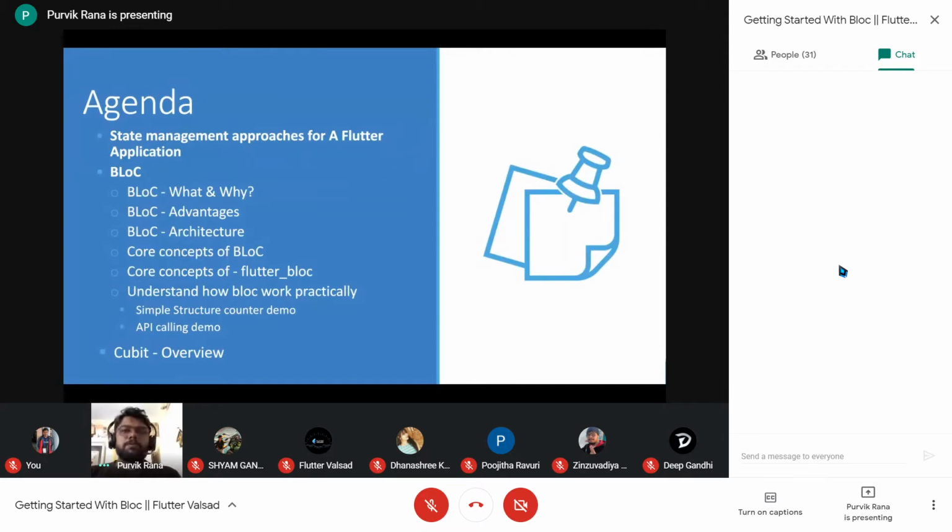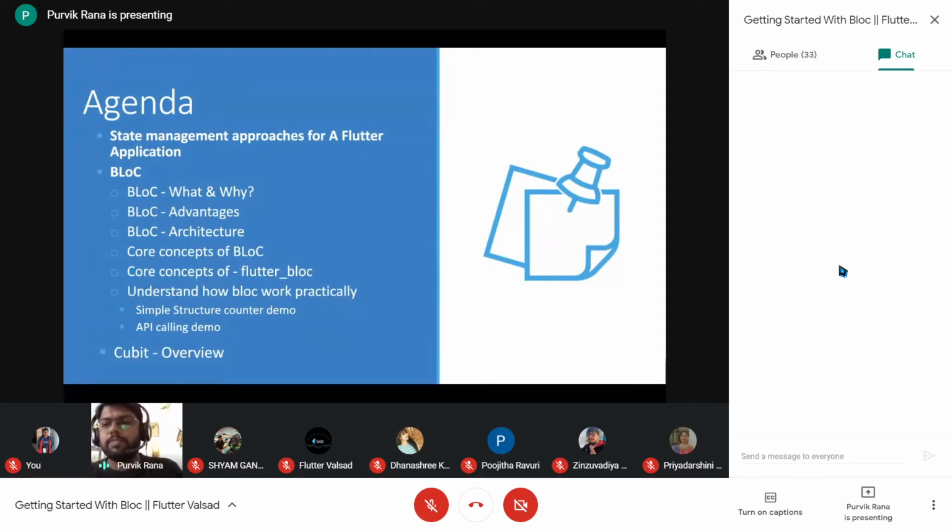So for today's agenda, we will be referring to the different state management approaches for our Flutter application. Then moving forward, I will be explaining what BLoC is and why we are using it. What are the different advantages of BLoC? We will see how BLoC actually works inside a Flutter application. I will be explaining the architecture of BLoC. Then we will see the core concepts for BLoC and Flutter BLoC.